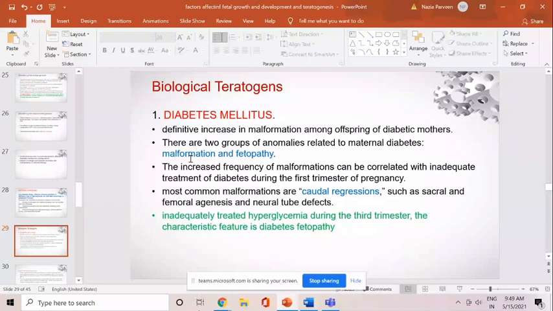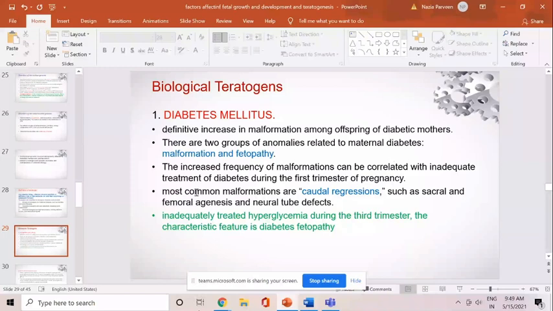And if the uncontrolled blood sugar occurs during the later stages of the pregnancy, that will result in fetopathy.